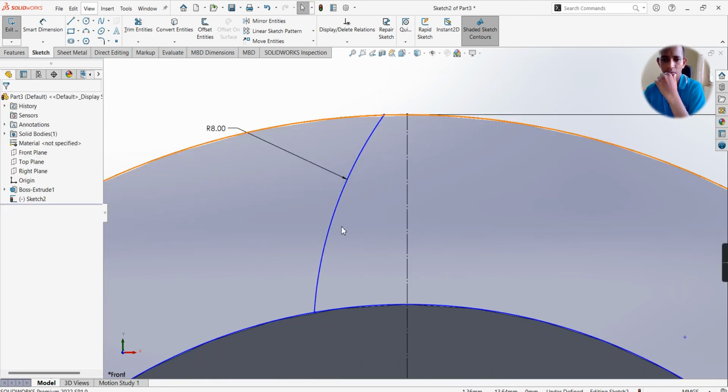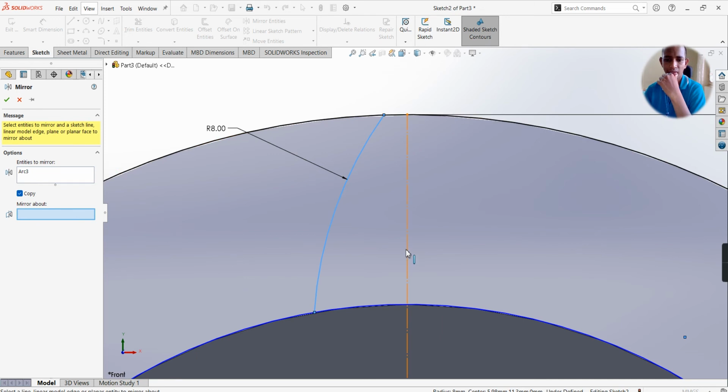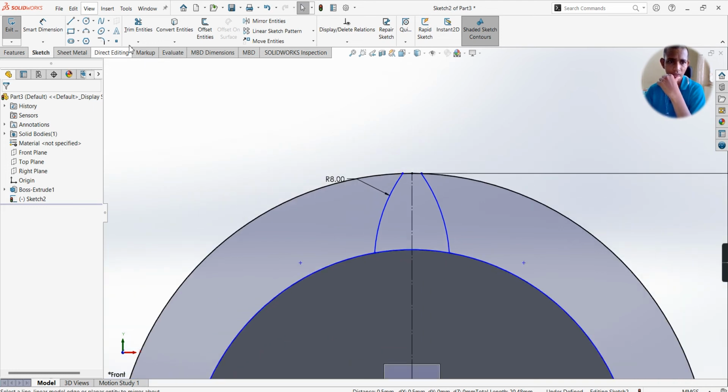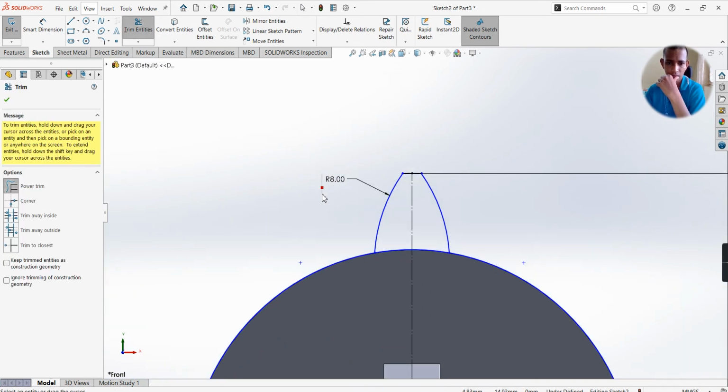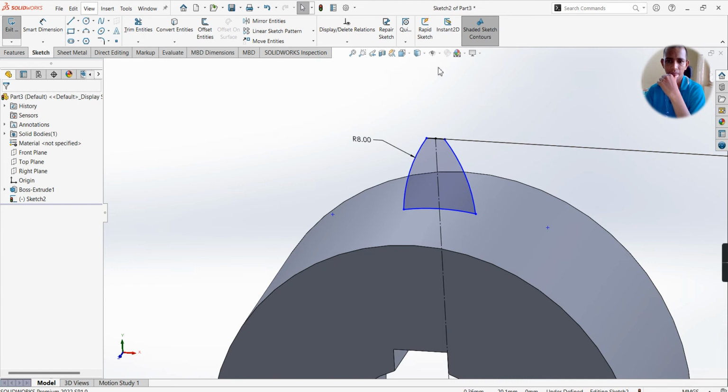Now by using a mirror command, we have to copy this arc to the other side. Select mirror entities, entities to mirror: arc, mirror about this center line, means axis line, select OK. Now trim this circle and this circle. Now the profile has been created.